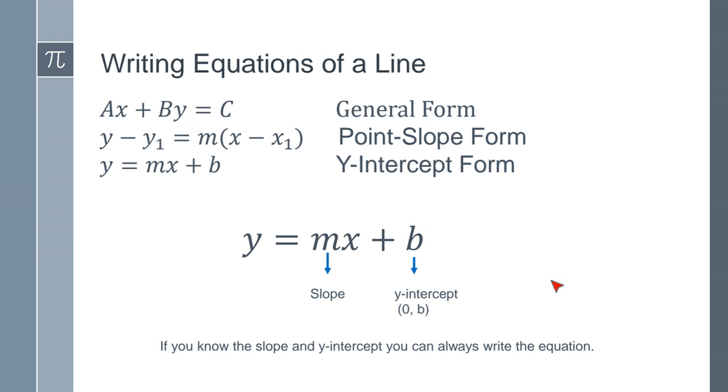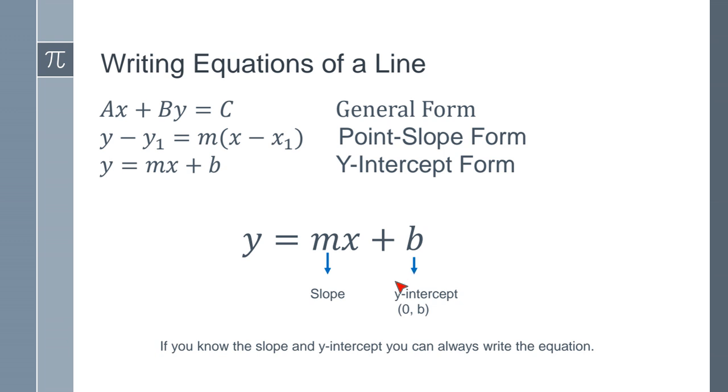Yes, hello, students. My name is Albert Isasi, and I'll be going over writing equations of a line. To start off, there are 3 forms of writing a line. The first form is ax plus by equals c, which is called the general form. y minus y sub 1 equals m, which is my slope, times x minus x sub 1, is called the point-slope form. And the most famous one is the y-intercept form, which is y equals mx plus b. In the y-intercept form, my slope is my m, and my b is my y-intercept.